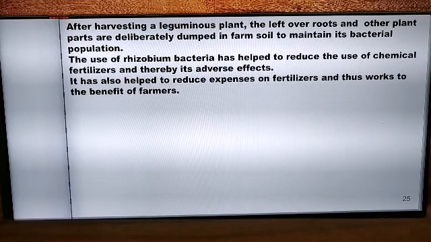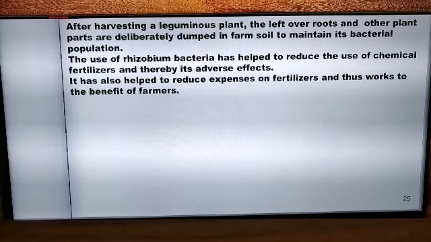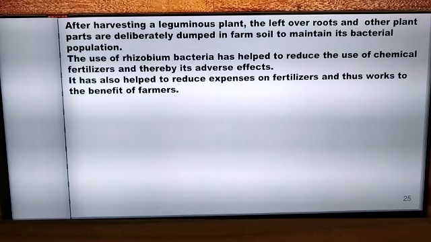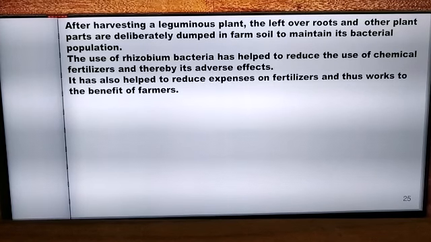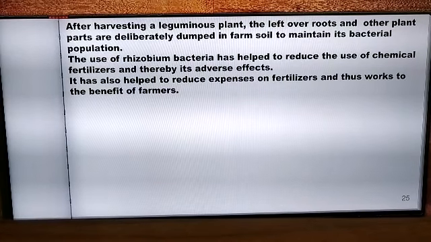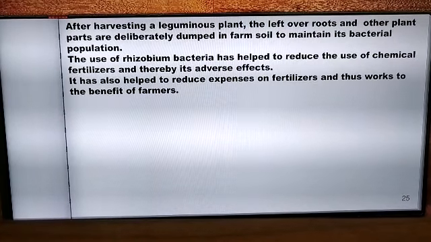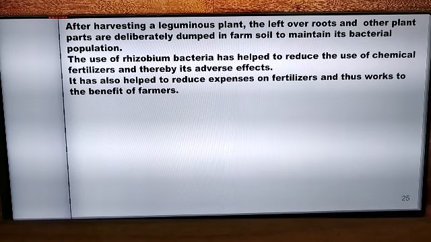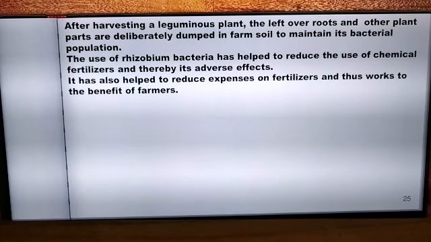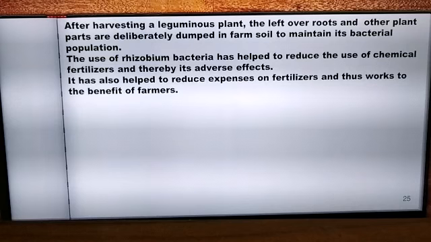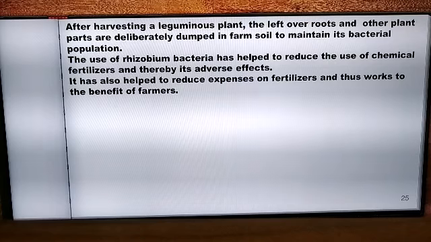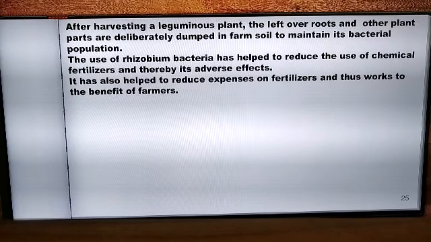We know that the leguminous plants are very important because these leguminous plants provide us with proteins. Now when the leguminous crops are harvested, that is when the leguminous plants are cut, then the stubble or the leftover roots and the other parts of the plants are deliberately left into the soil. This is to increase the bacterial population in the soil. So when Rhizobium is sufficiently present in the soil, the next plant lot which will grow in the soil will get ample amount of nitrogen for its proper growth.